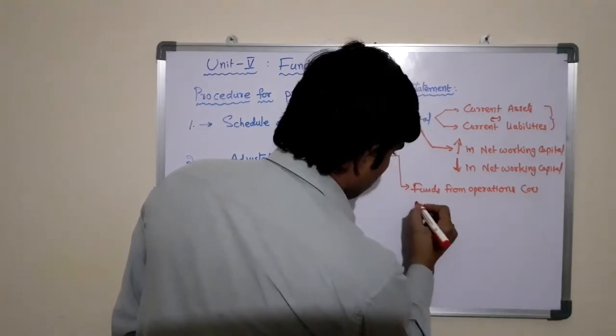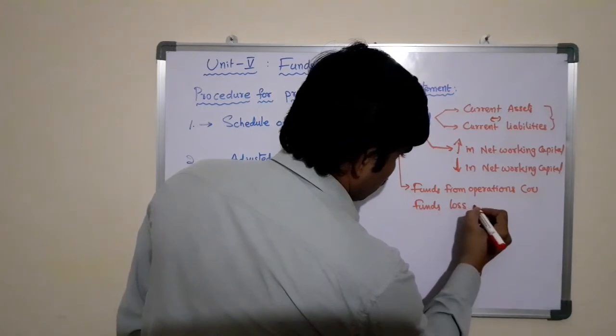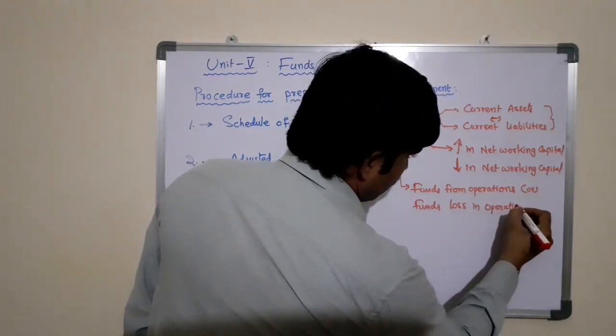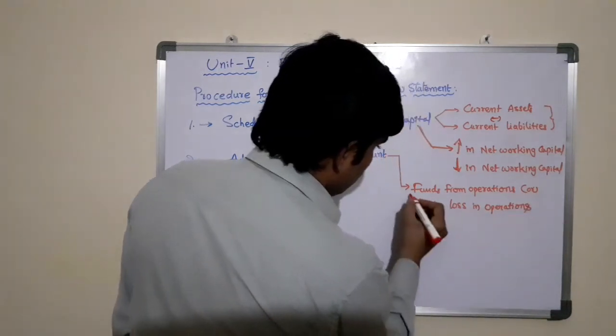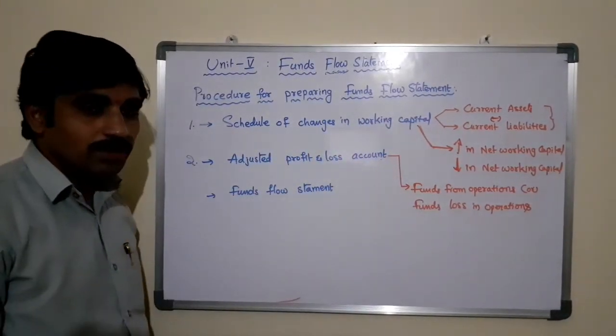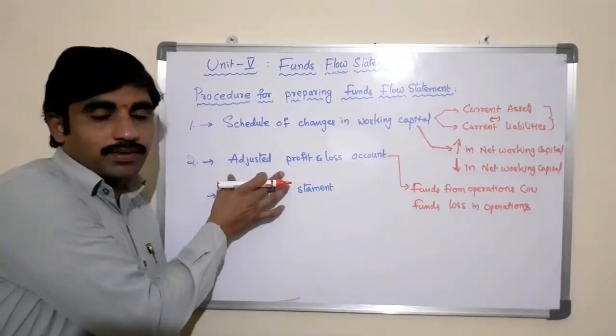To determine either of these two, we need to prepare an adjusted profit and loss account. This is not the ordinary profit and loss account.